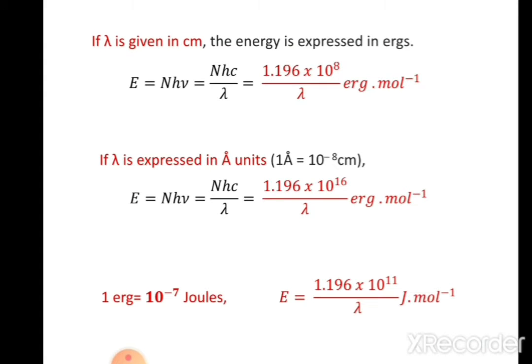If λ is given in centimeter or in angstrom units, then the energy is expressed in terms of ergs per mole. But we know that 1 erg is equal to 10^-7 joules. That is, E is expressed in terms of joules per mole, which is an SI unit.